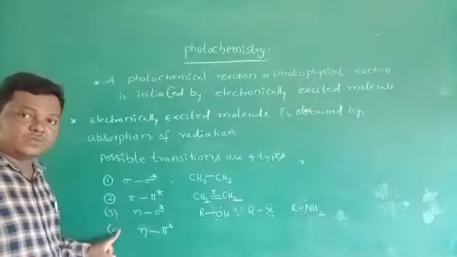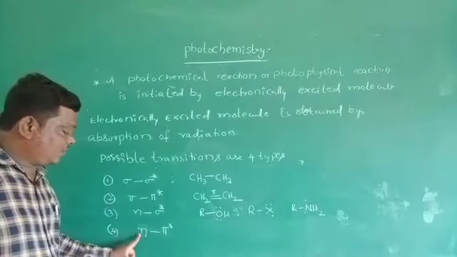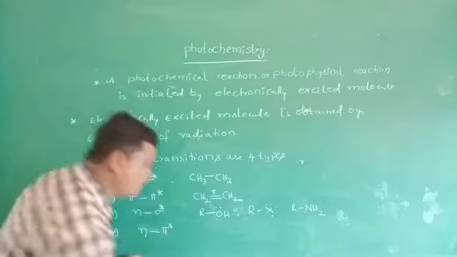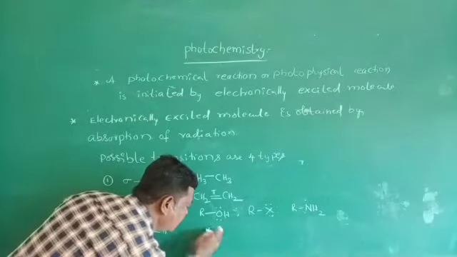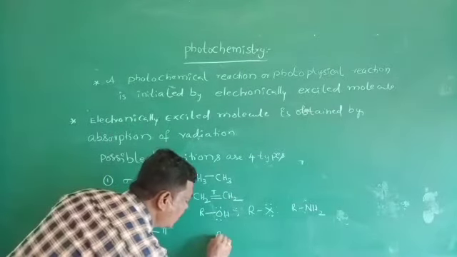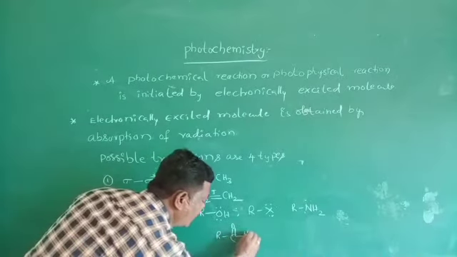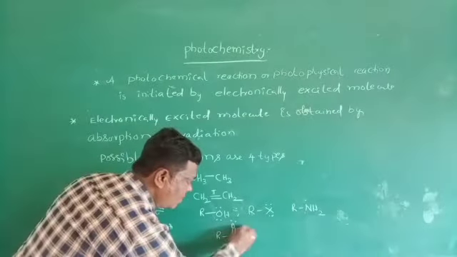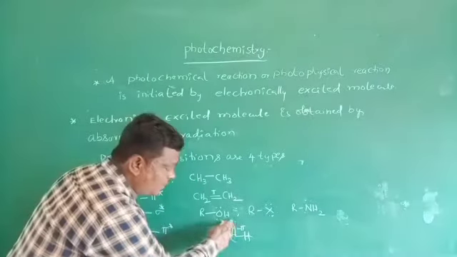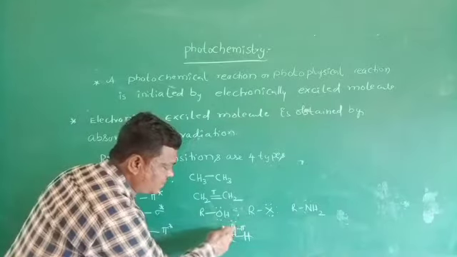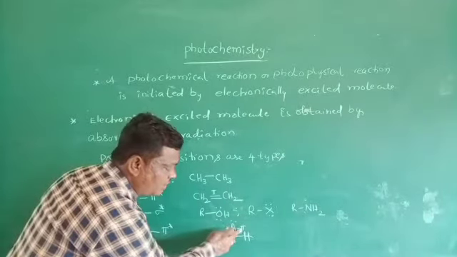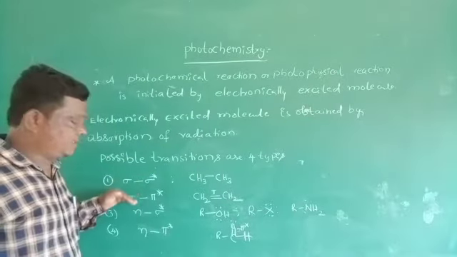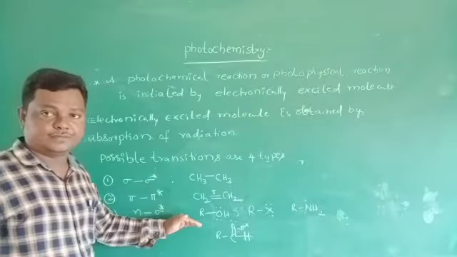So next, the last possible transition, that is non-bonding electron to pi star. Pi star is an anti-bonding orbital. So here, aldehydes, that is carbonyl compounds, are C double bond O H. This is an aldehyde. This oxygen contains non-bonding electrons. This bond is a pi bond. So this transition is possible, this is non-bonding to pi star. So these are the four possible transitions observed in molecules.